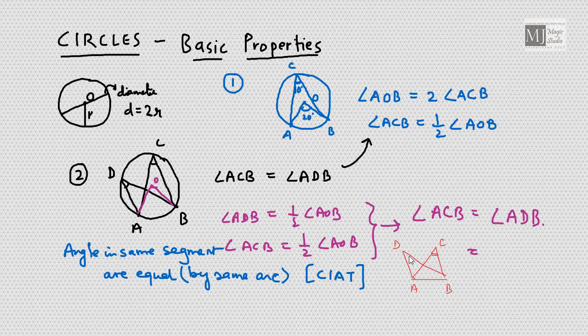And if it is given that these two angles are equal, then we can say that A, B, C, D are concyclic. That means you can pass a circle through these 4 points. These 4 points will lie on the same circle. That is what we mean by converse is also true.